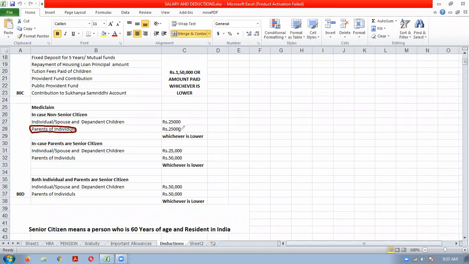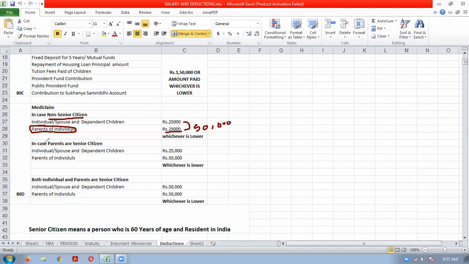Additional amount will be 25,000 in case both are non-senior citizens. The individual is a non-senior citizen, and parents of the individual are also non-senior citizens. In that case, the total maximum deduction he can get is 50,000.